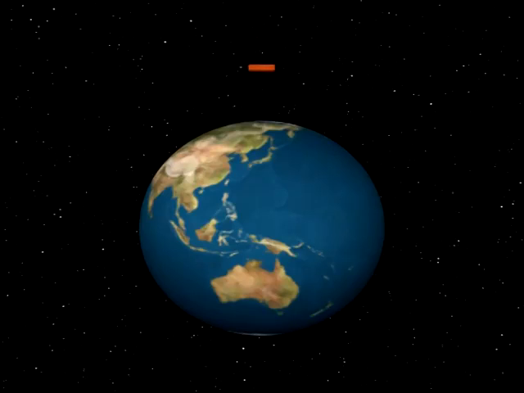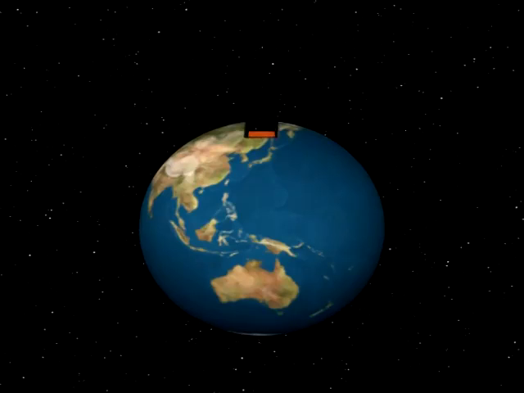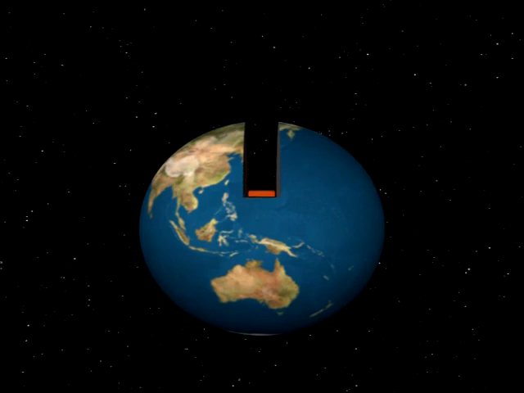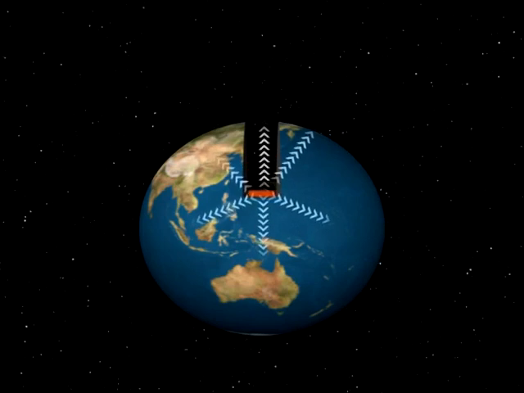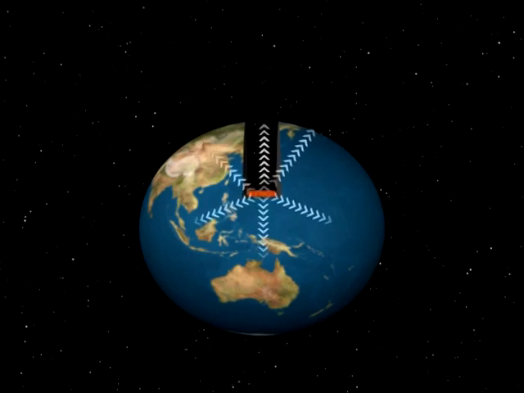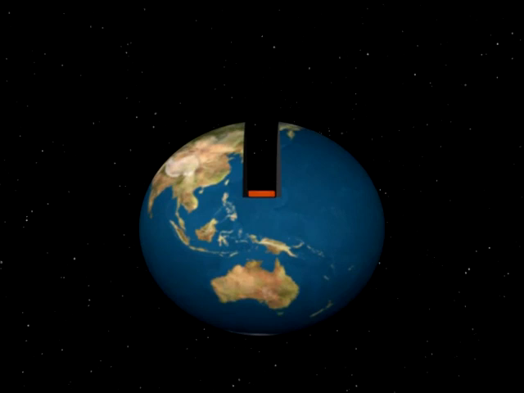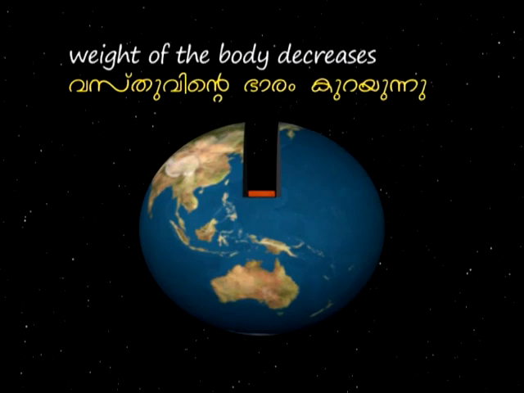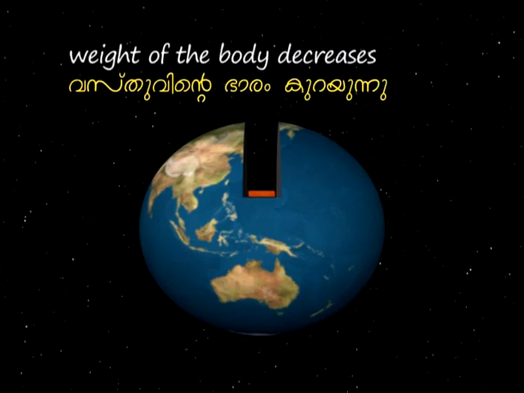But when the body is within the earth, the forces of attraction act from different sides. That is why the weight of the body decreases when it is moved in. At the center of the earth, the body will have no weight at all.